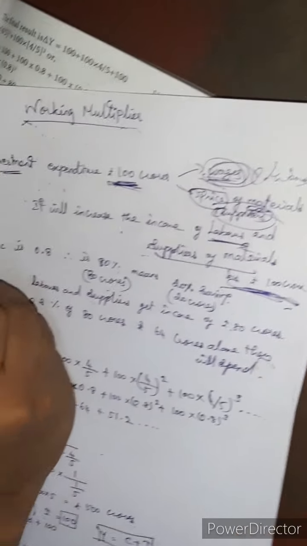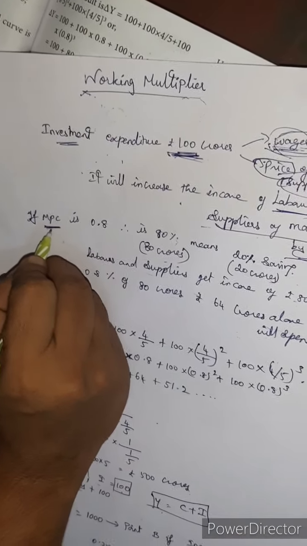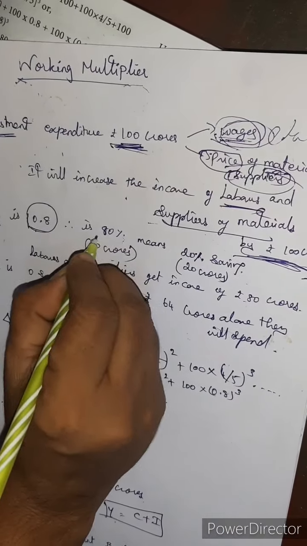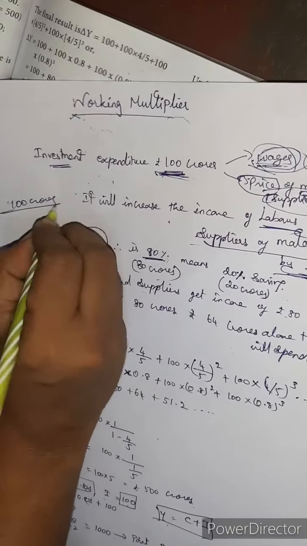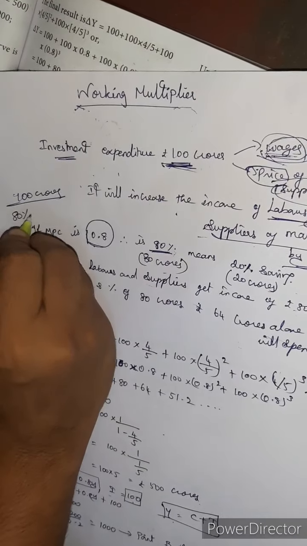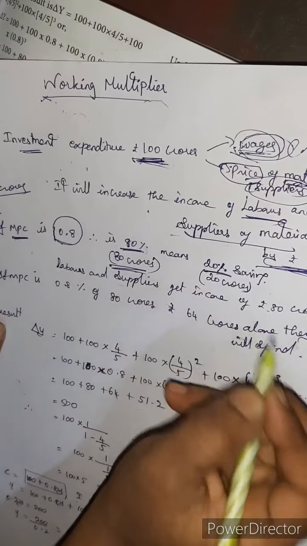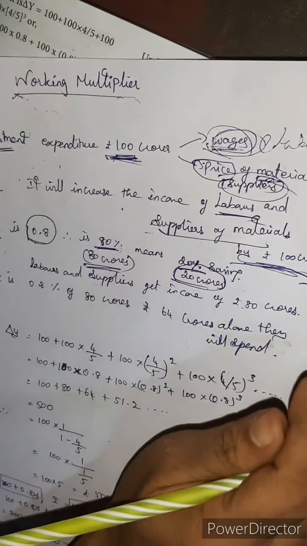Suppose the MPC, that means the marginal propensity to consume, is 0.8. 0.8 means only 80%. That means from the 100 crores, they are spending only 80%. 80% means 80 crores, and 20% is the saving, that means 20 crores is saving.